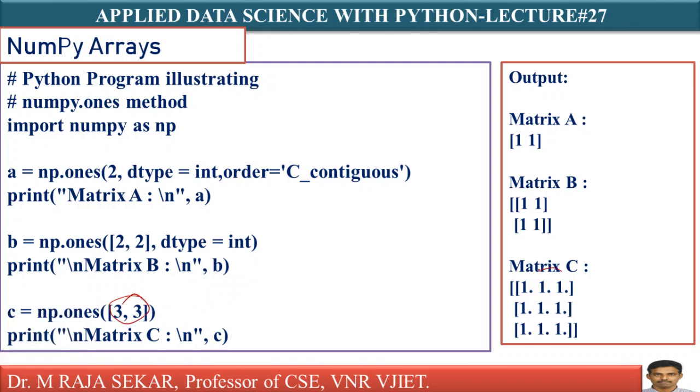Just see, this is a 3 by 3 matrix with entries ones. By default, as we are not mentioning data type, it's storing 1. 1. Basically it is a floating point number. By default its data type is float, therefore the output is displayed like this.